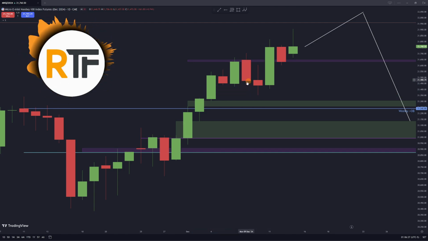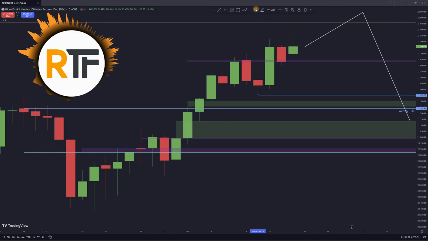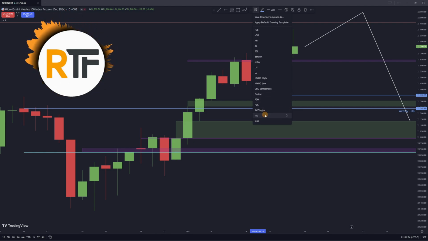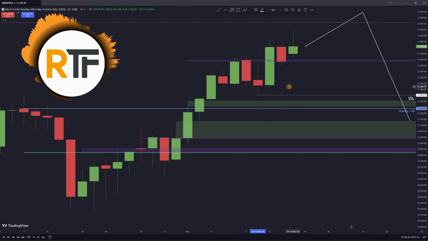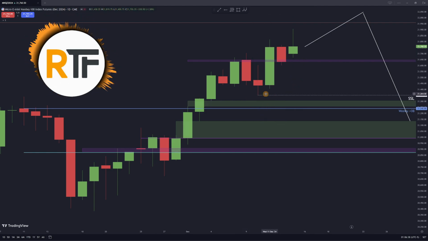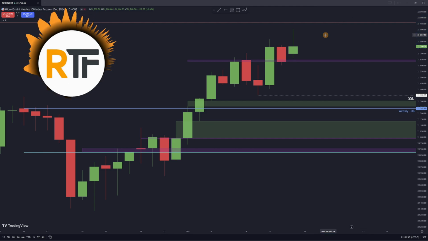So I'm going to go ahead and take this off, and instead we can just use this low right here as a sell side liquidity, because we do have some sell side below here. And I anticipate if we do take this out, we're going to aim for this second fair value gap. It's also pretty close to the top of the body on that weekly order block. So let me go ahead and get rid of these lines. If we do come back down, I anticipate taking out this swing low, going back into this fair value gap, and perhaps even going into the body of that weekly order block.